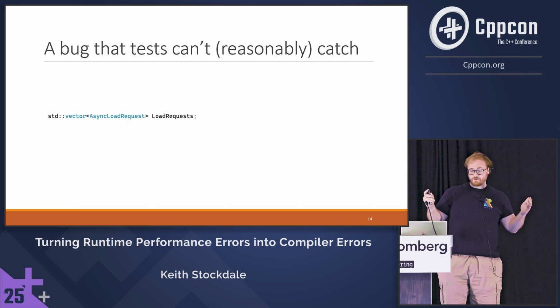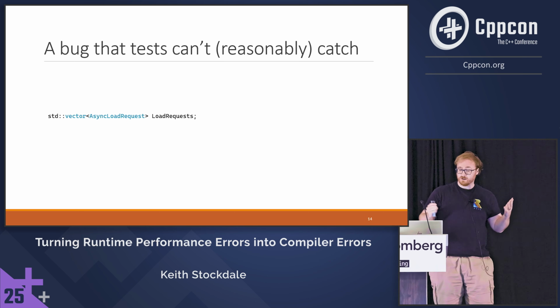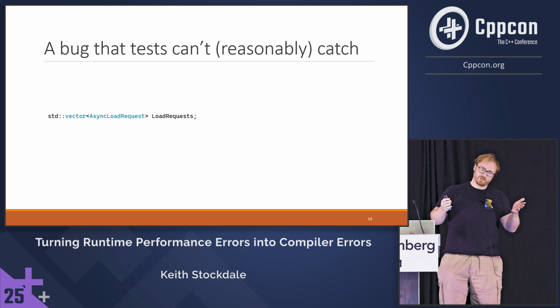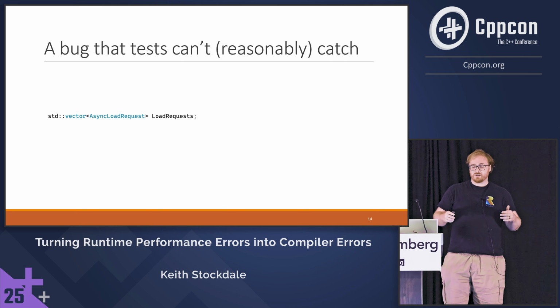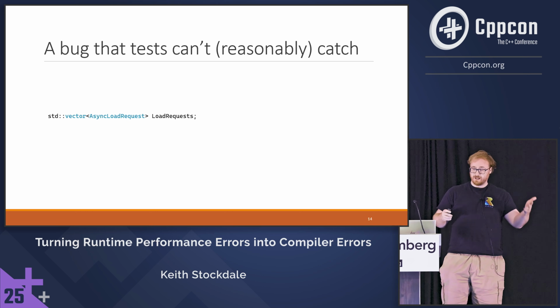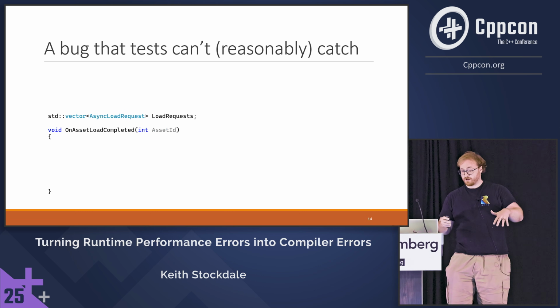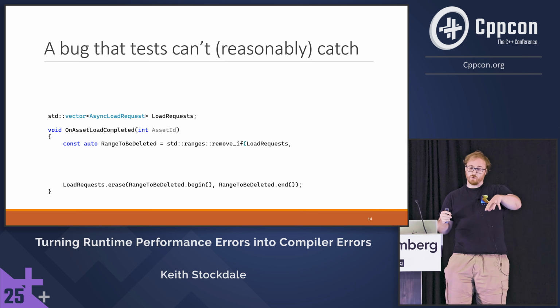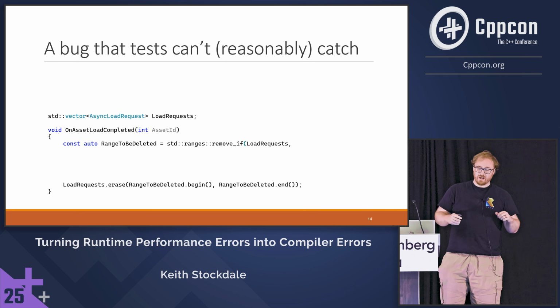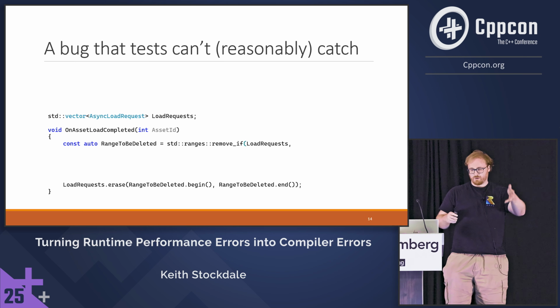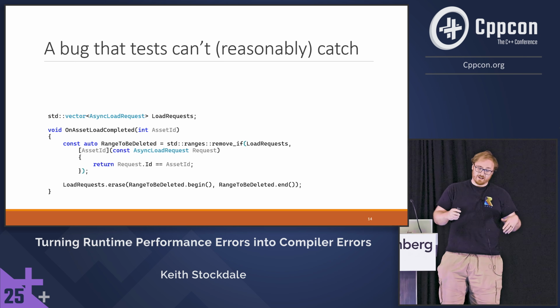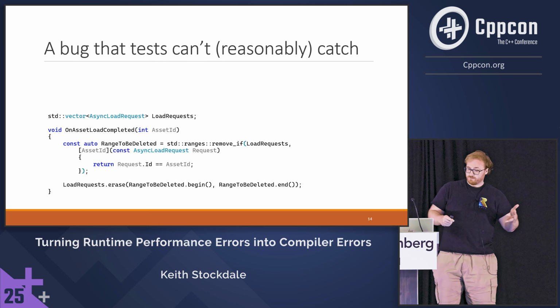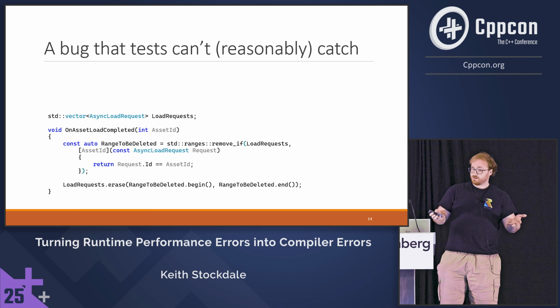So it all starts off with a vector of async load requests. These are all of the in-flight load requests that we had. And anytime a load request would complete, we would call the completion handler, and part of the completion handler would remove the request from that in-flight array. And we do it with the remove-if arrays idiom. And we pass a lambda, and this would work. This was well tested. It worked.